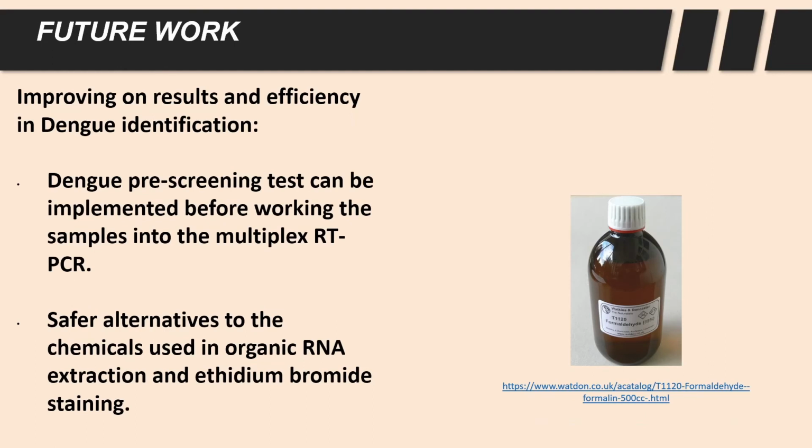Regarding concerns about the prevalence of viral material in salivary samples, a dengue pre-screening test can be implemented before working the samples into the multiplex RT-PCR. That way, the presence of dengue can be known well before identifying a serotype. Implementation of this first step would also allow faster identification of infection for those who might be suffering from a more fatal manifestation of dengue.